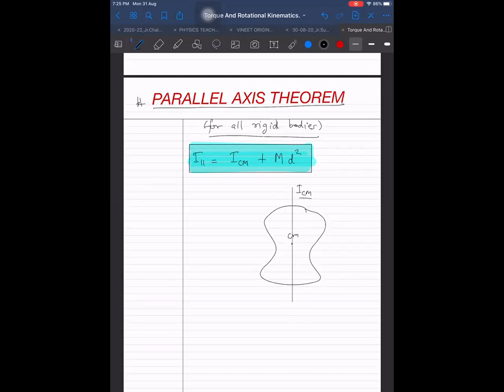But what I don't know is the moment of inertia about this new axis, which is parallel to the ICM axis. I know that the perpendicular distance between these two is D. This I want to find. We can find I parallel if these three things are known: mass is known, ICM is known, and distance is known. Then we can find out I parallel.